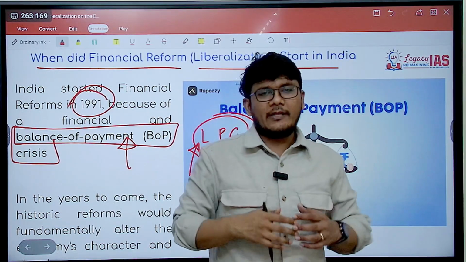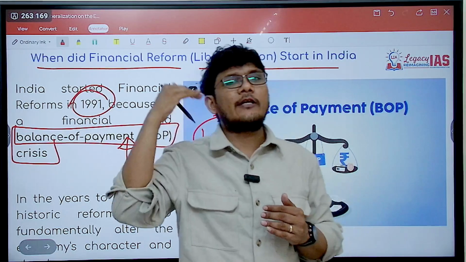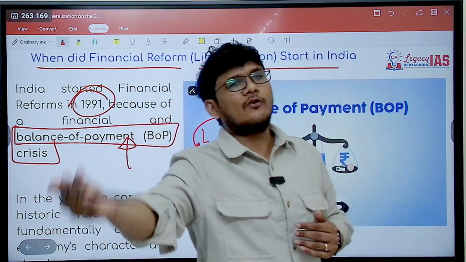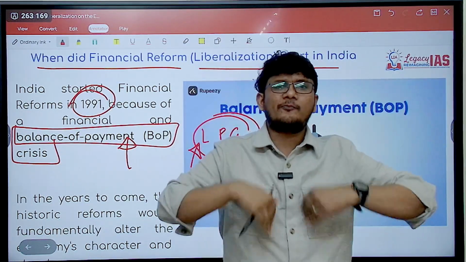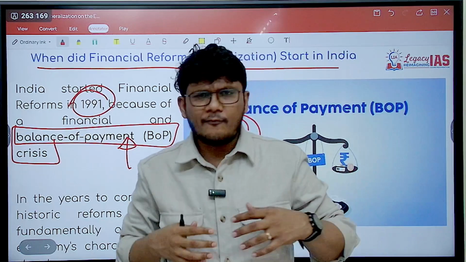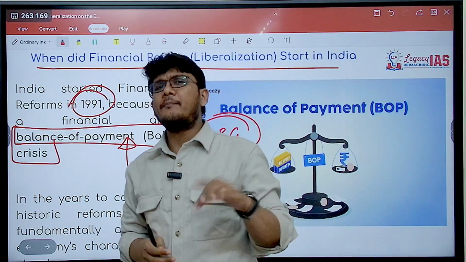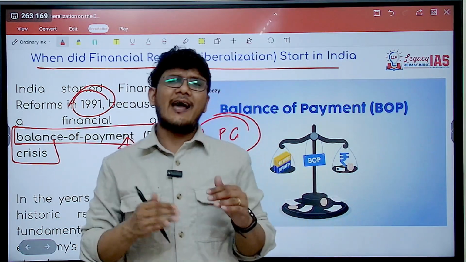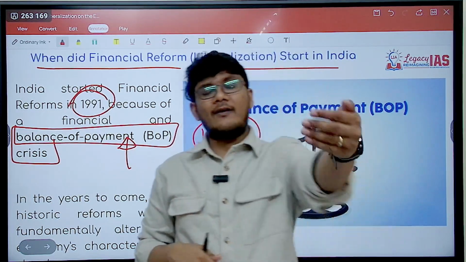So a country, let's say for example us, India, would be exporting goods and services to various countries, and importing goods and services from various countries. So let's say to USA we export goods and services worth $500 billion and import goods and services worth $300 billion. So we will have a trade surplus. Means what? Our exports are more than our imports.